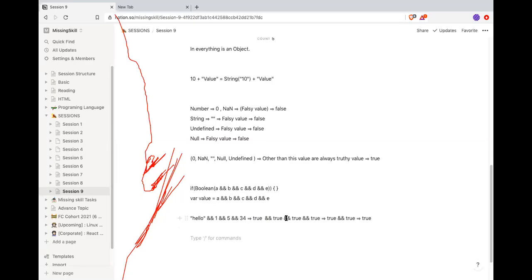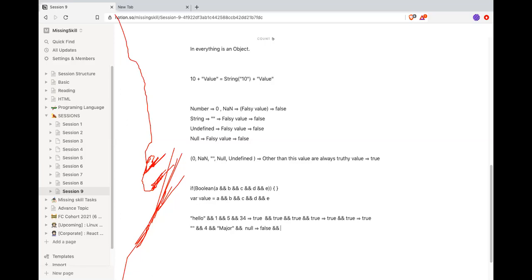All right. Let's do this. Let's do this again. Now tell me, what will be the output? What will be the conditional check? False. False and true is false.